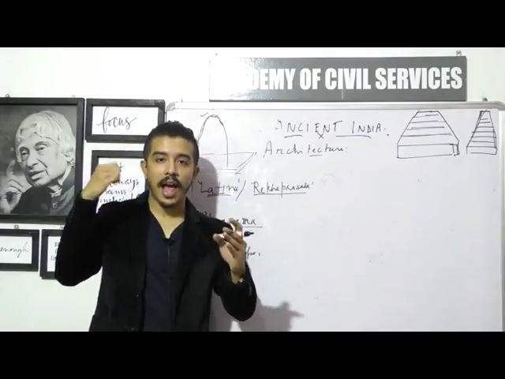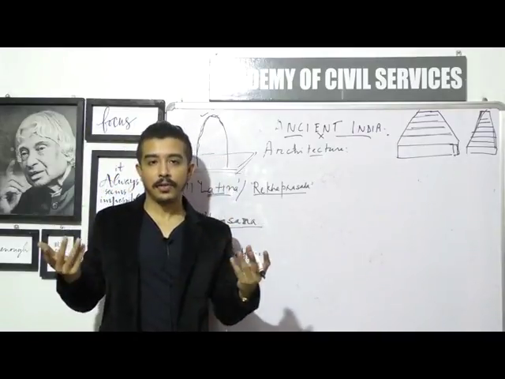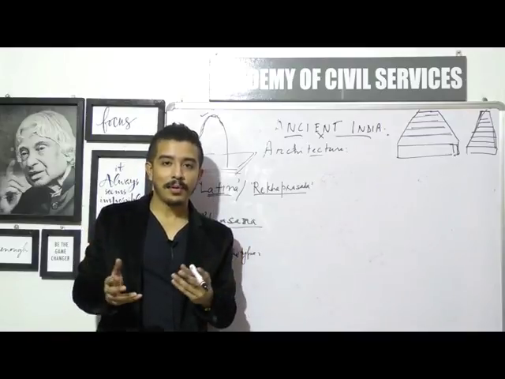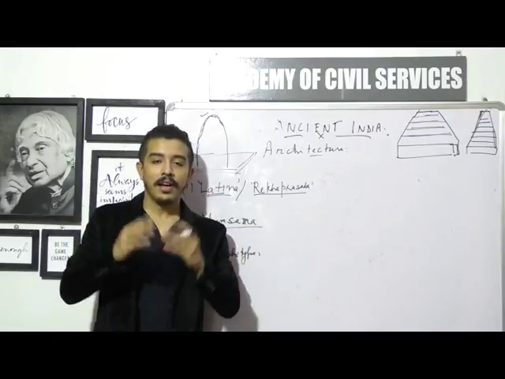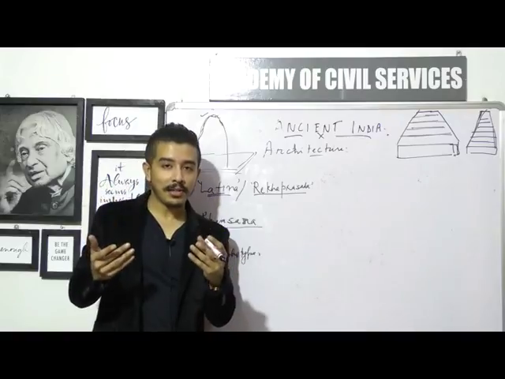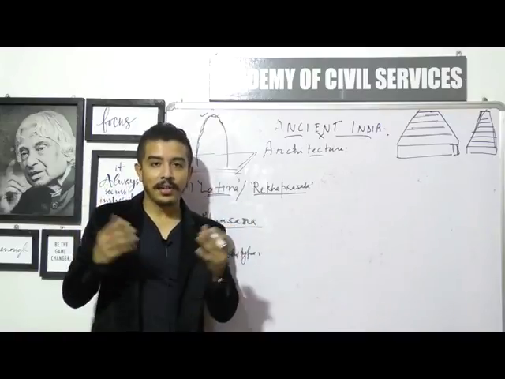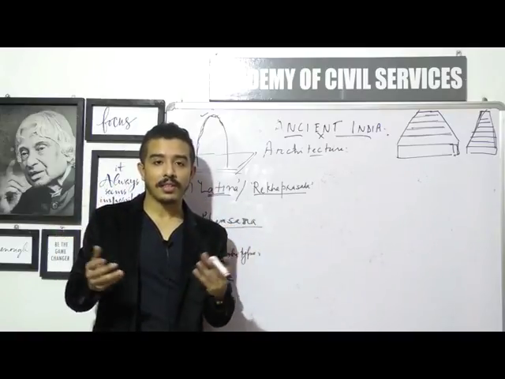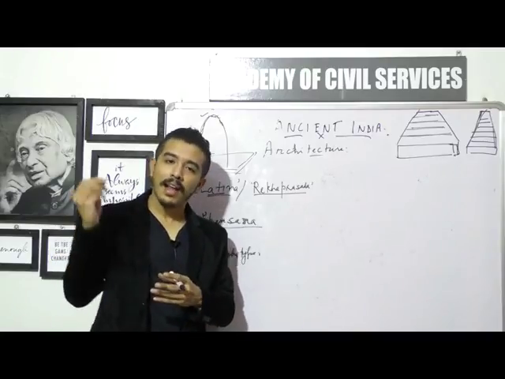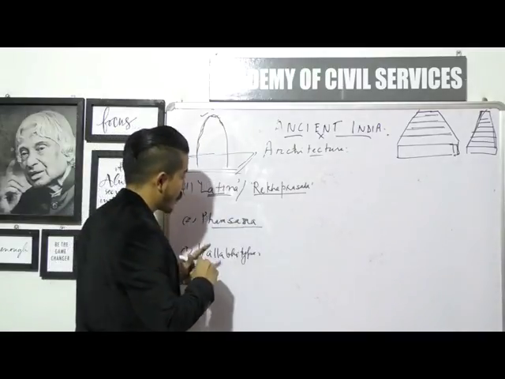They started adding a number of shikharas because they wanted to make it more glamorous. The more shikharas you add, the more money you spend, and the greater the amount of intimidation in the minds of the people. People will be more impressed. So they did that later on. But let's just come back to the next type of temple.